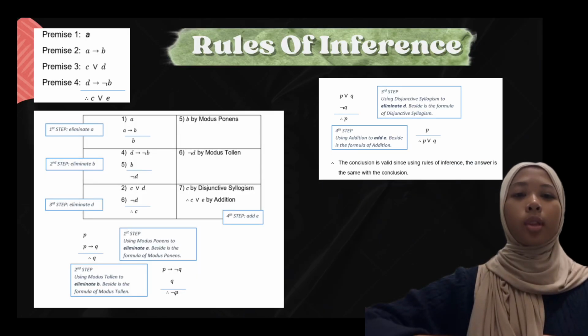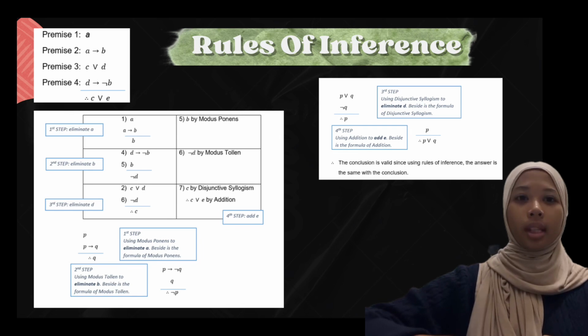Next, for rules of inference, we need to make a table like this and write the statements as premise 1 until premise 4. The conclusion isn't included. So, for the first step, we want to eliminate A. We use the modus ponens rule and the result we get is B.